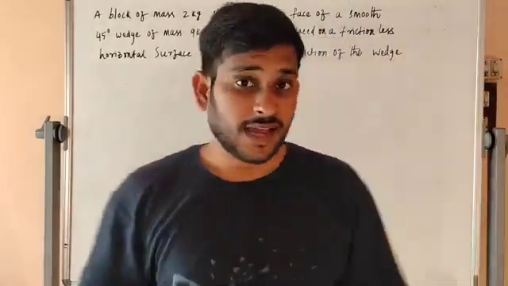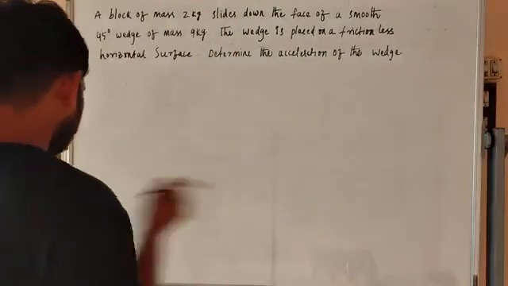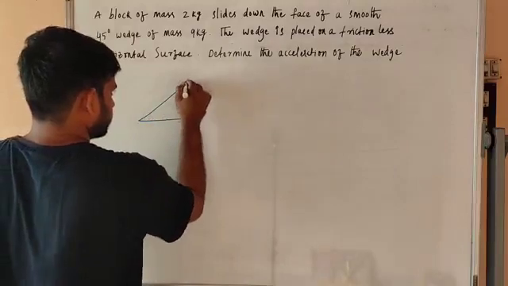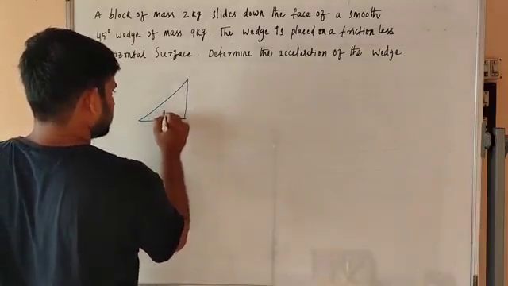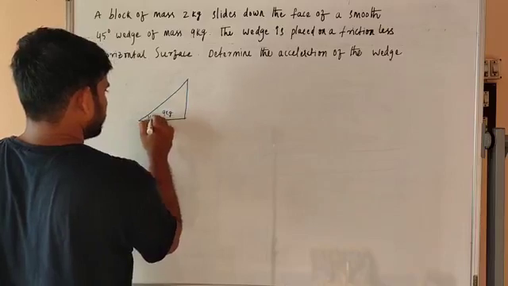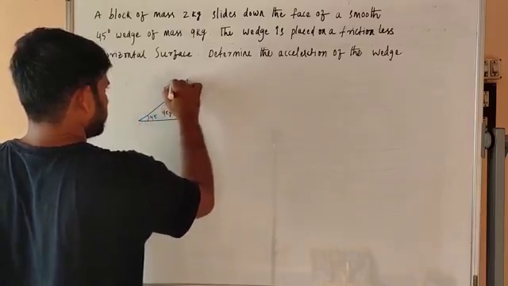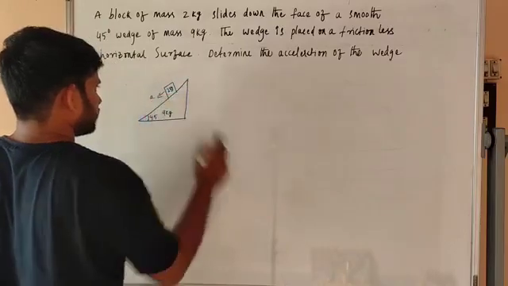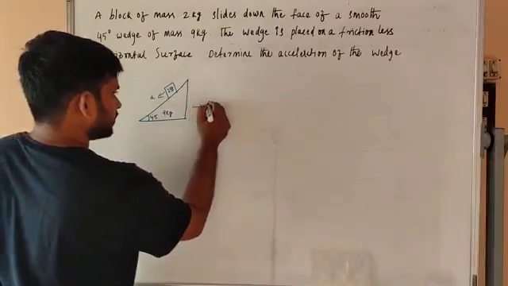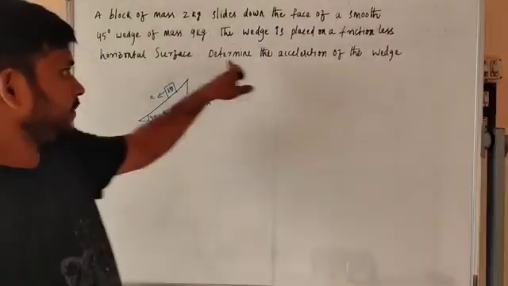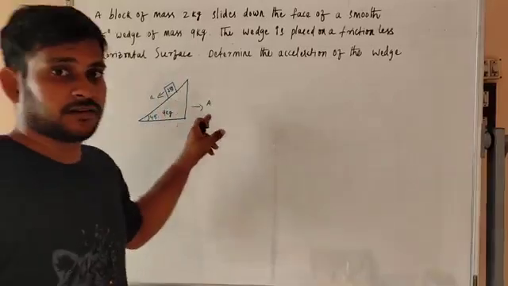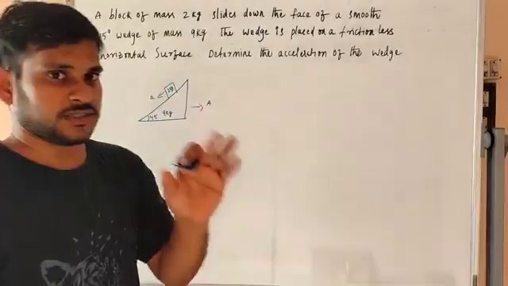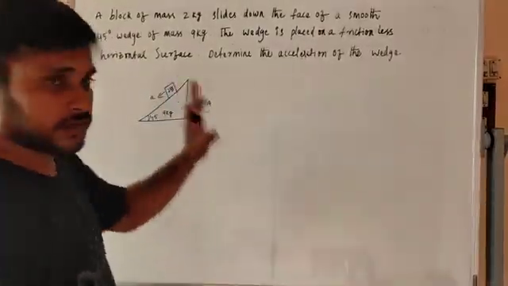Suppose this is the wedge, 9 kg, with 45 degrees. The block of mass m is 2 kg, and it has some acceleration a. We don't want to find the acceleration of the block of mass 2 kg. We have to find it for the wedge.